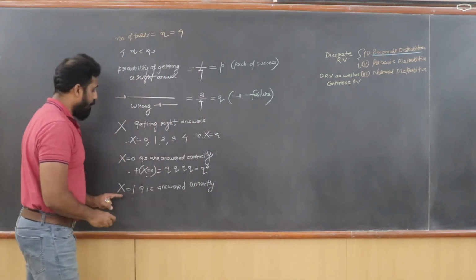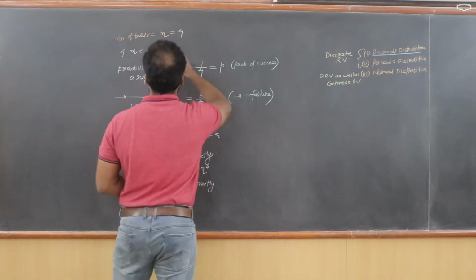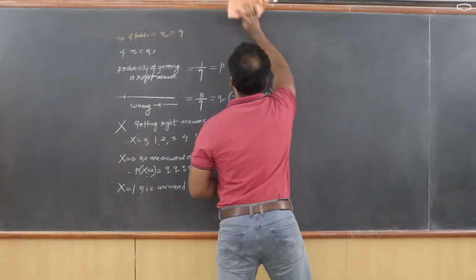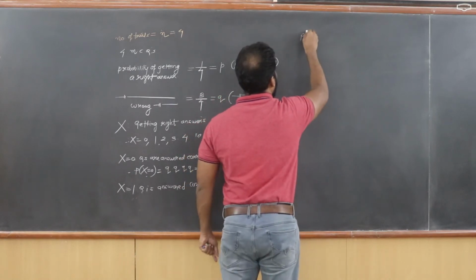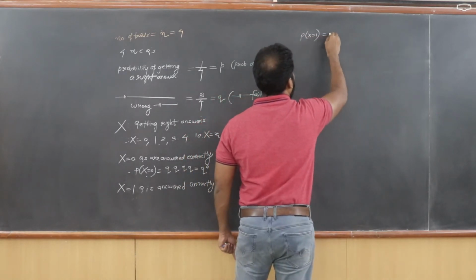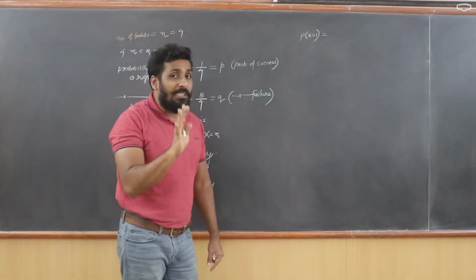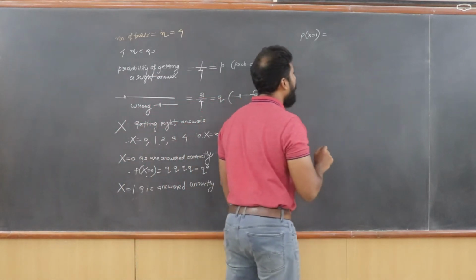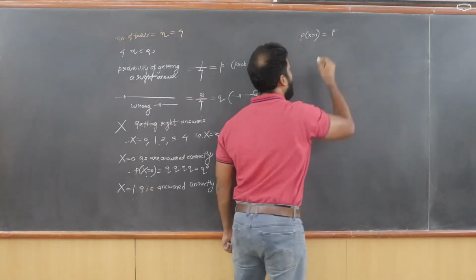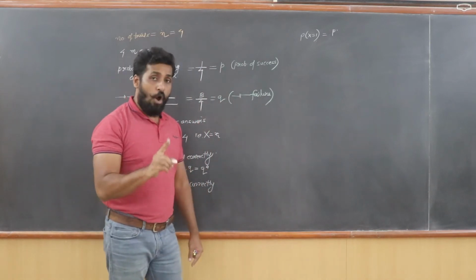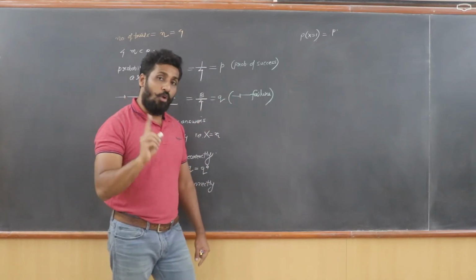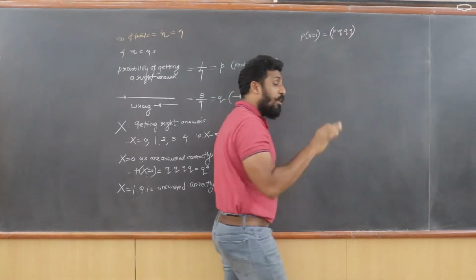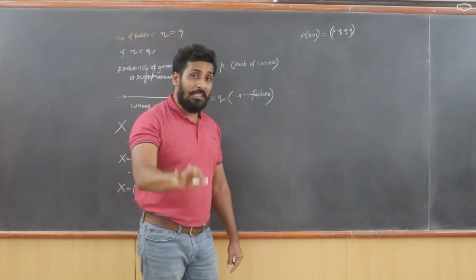So if I want to write the probability of x equal to 1, how should I be writing? Observe carefully. Probability of x equal to 1. There are 4 different possibilities I have discussed. The first question was answered correctly. What is the probability of getting a correct answer? It is P. The second question was answered wrong, the third also wrong, and the fourth also wrong. So P into Q into Q into Q. This is one of the possibilities. This is the possibility when your first question was correct.